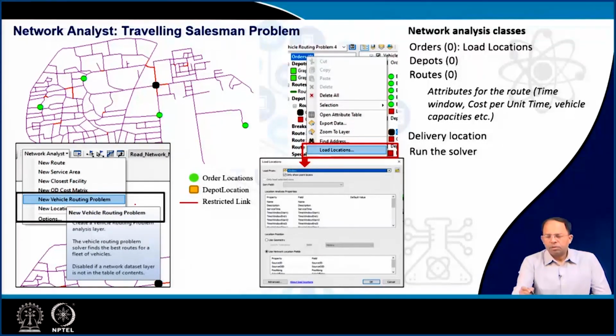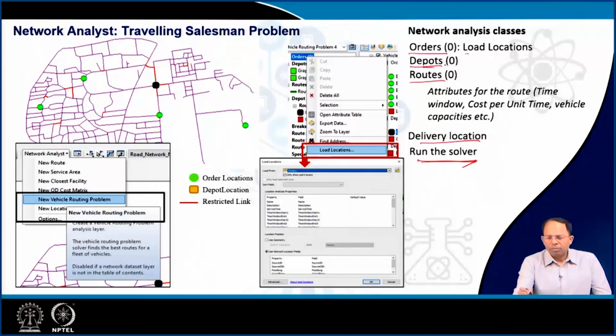First we have to generate the orders or points, which are the community bins, the depot, and the route. These are the delivery locations, and finally we run the solver, which gives us a solution for the route using that algorithm, most probably tabu search in GIS, a form of metaheuristics. Using that algorithm it will find the best possible route. So we have to run the solver to get the route.